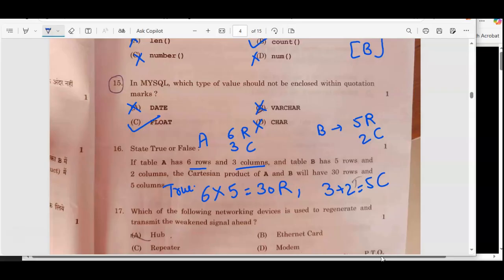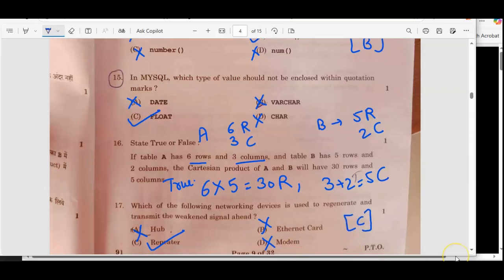It is a device to connect multiple devices. So this is wrong. Ethernet cable is a cable which is for the broadband connection. Modem is a device to convert the telephonic signals, and the repeater is actually going to increase the strength of the signal. So the correct option for this question is option C.